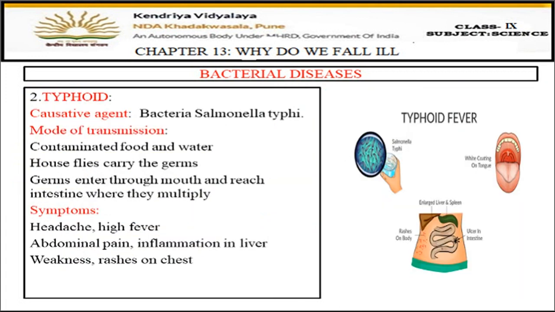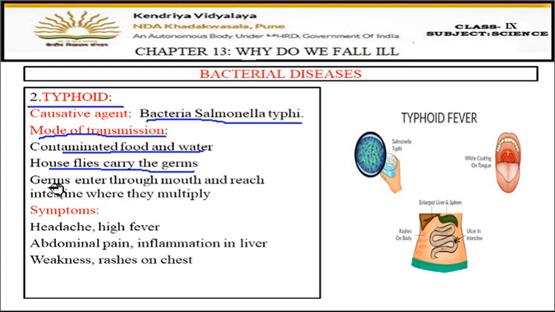Now let's move on to the next bacterial disease, which is typhoid. You all know that typhoid is a type of fever. It is caused due to bacteria Salmonella typhi. The causative agent's name you have to learn. So here the causative agent is bacteria and the name is Salmonella typhi. Mode of transmission is contaminated food and water. Then houseflies carry the germs, and these germs enter through the mouth and reach the intestine where they multiply. So here also the reason is contaminated food and water.